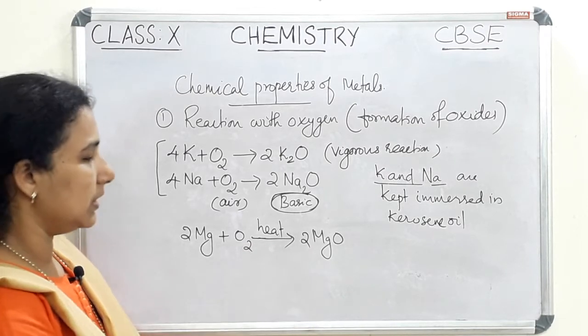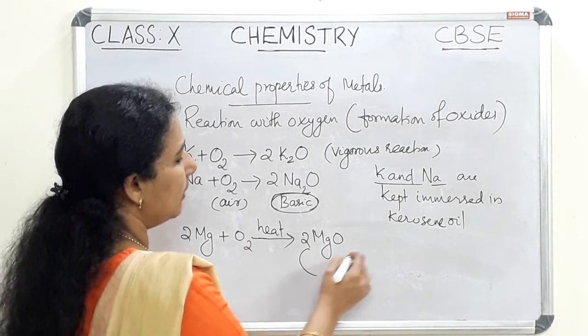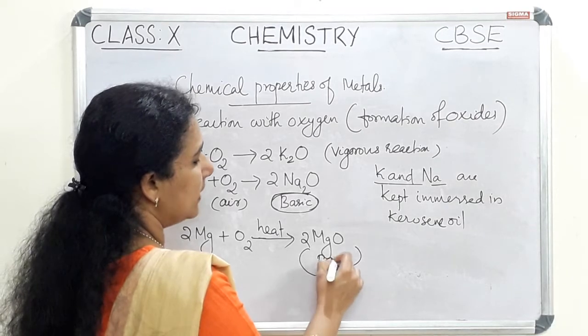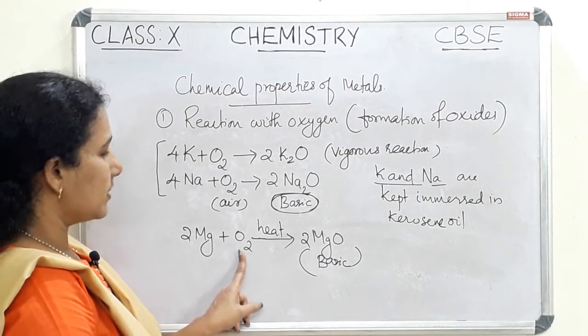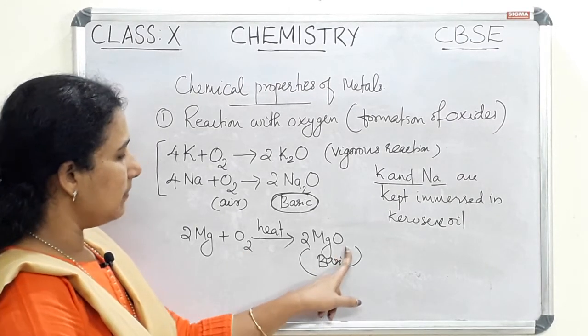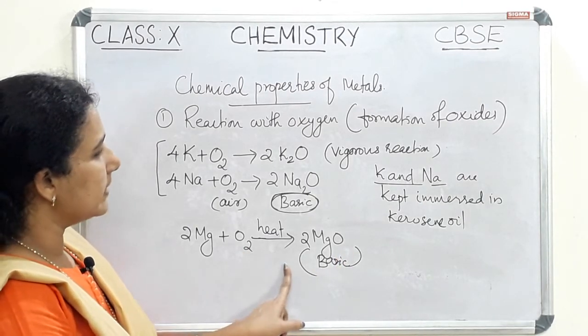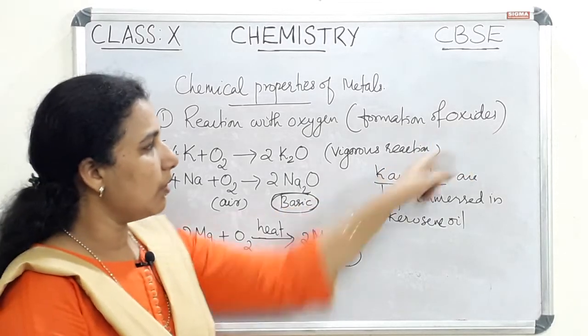Magnesium burns in oxygen to produce magnesium oxide. This is also a metal oxide. It is also basic in nature. So magnesium reacts with oxygen, produces magnesium oxide. In all these cases we can see there is formation of oxides.